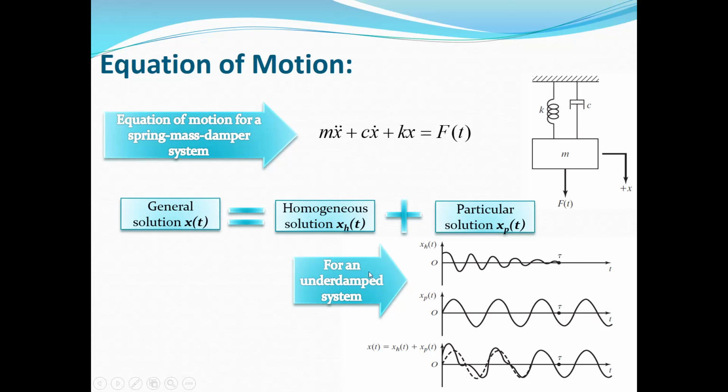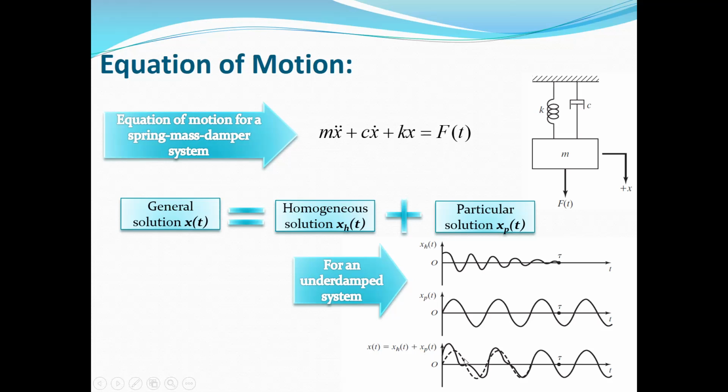But in this chapter, we have an additional term, which is xp(t), the particular response or steady state response. And as you can see, it has a harmonic form, and of course this is a system subjected to a harmonic excitation, so the response again has a harmonic form. Finally, the total response or the general response is equal to the homogeneous response plus the particular response, and as you can see, it's the summation of these two harmonics.